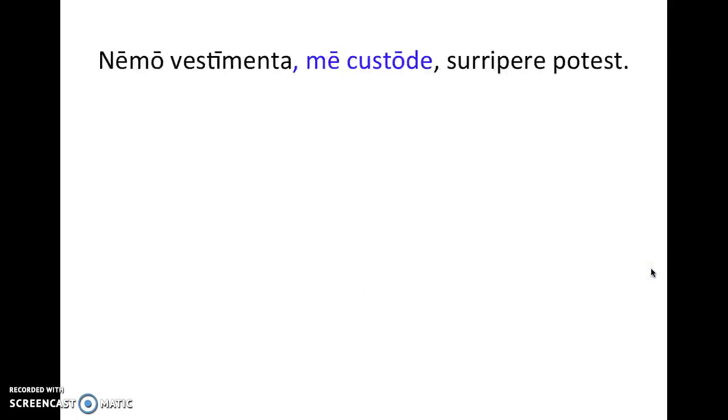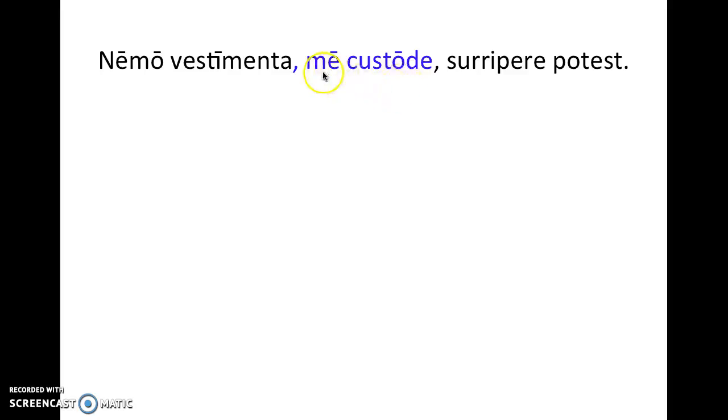So the third one is kind of small. It was in line 11. You may have looked at things like altero sero in line 8, but again, just because something is ablative doesn't mean it's an ablative absolute. Okay, so in this case, we have nemo vestimenta me custode eripere potest. In this case, the ablative absolute is right here. It's the me custode. Okay?